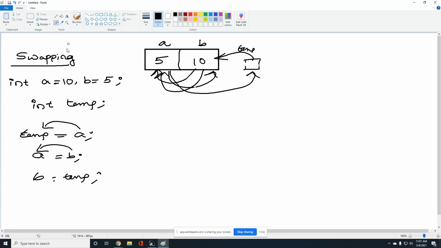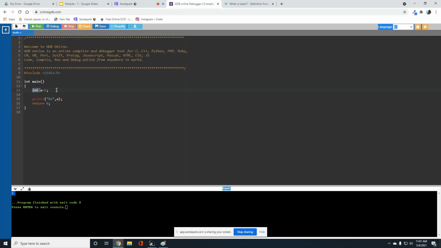So you'll be getting 10 here and this temporary variable usage is done. So swapping is done. Simply we need to print a value. Now a value will be 10 and b value will be, sorry, a value will be 5. B value will be 10. Before swapping, a value is 10, b value is 5. Swapping is done. Let me write this program.